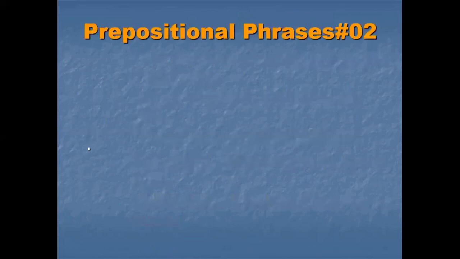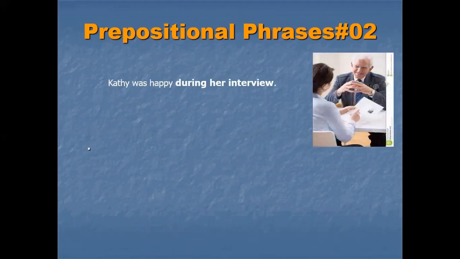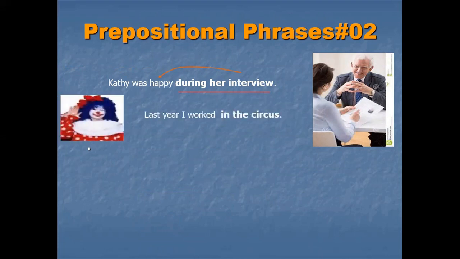Preposition phrases, part 2. Kathy was happy during her interview. During her interview is an example of a preposition phrase. It is describing to whom? It is describing happy, and happy is what? Happy is an adjective. Last year I worked in the circus.